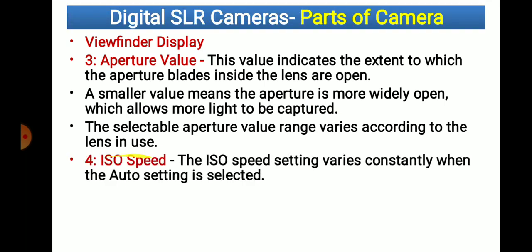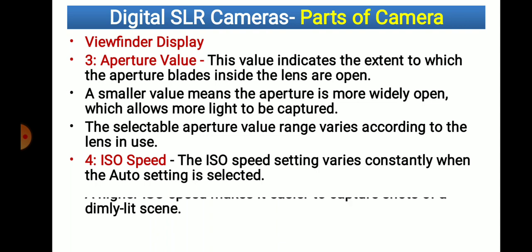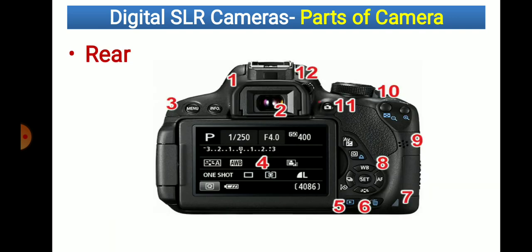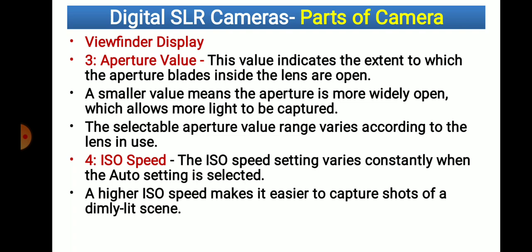Then ISO speed. ISO speed setting varies constantly when auto setting is selected. When we are going to select auto setting, at that time ISO speed is going to be upper. Higher ISO speed makes it easier to capture shot of dim light scene. Means if there is a dim light or very low light, at that time we are able to select the higher ISO speed so that we get good photographs. Okay. So that is the viewfinder display in front of the camera.